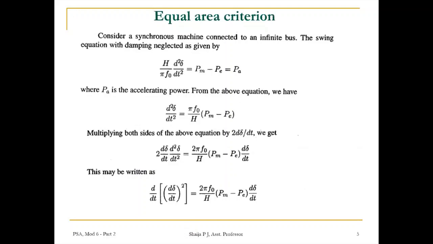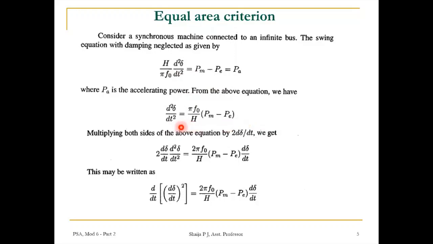Now we will apply the technique of equal area criterion on this single machine connected to infinite bus system. We know that the swing equation is given by H by pi f into d square delta by dt square is equal to Pm minus Pe, which is called the accelerating power Pa. So rearranging this equation, we can write d square delta by dt square as pi f0 by H into Pm minus Pe.